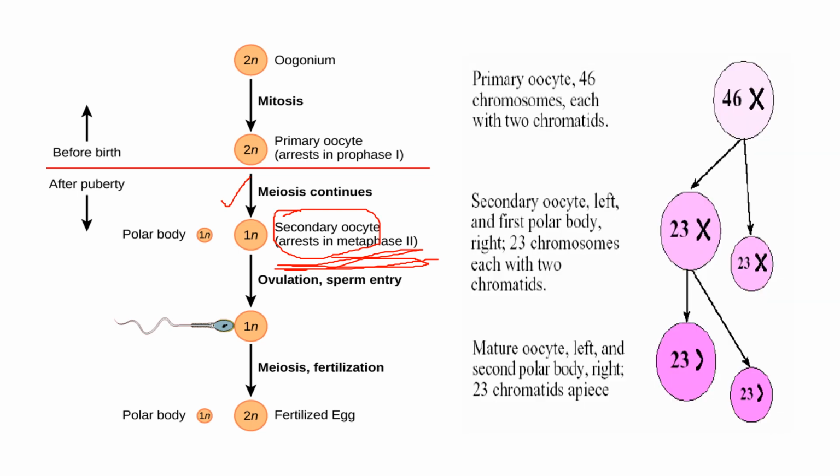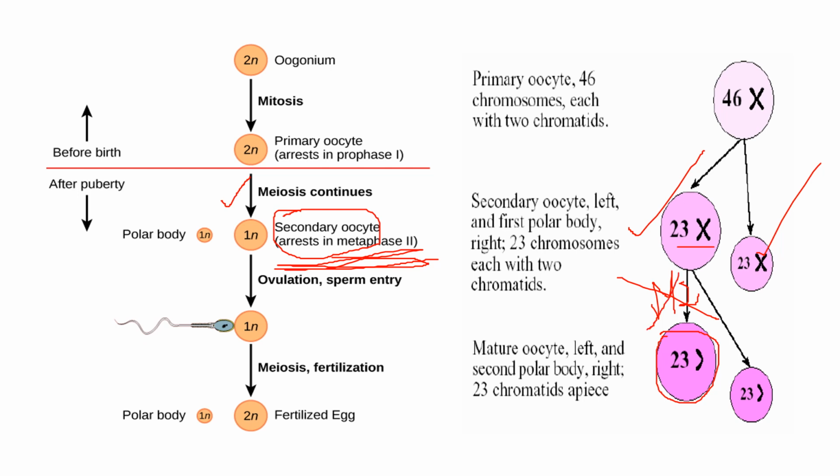And we know that this is our primary oocyte, which was arrested at the prophase level. It was meiotic division, so it is 46X. When the arrest is withdrawn, the meiosis is completed. It will form the secondary oocyte, which contains 23X, and one first polar body will also be formed. And this secondary oocyte will now try to form the haploid ovum, and for this reason it will enter into meiosis 2, and again this meiosis 2 will be arrested at the level of metaphase.